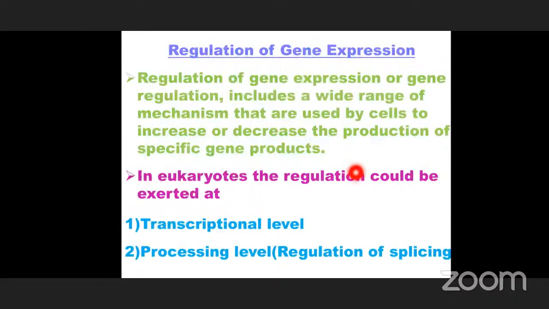In eukaryotes, the regulation process is exerted through 4 steps. That is the transcriptional level, which means synthesis of mRNA from DNA. At this level, primary transcript or hnRNA synthesis takes place, and it undergoes the processing level, where regulation of splicing takes place, followed by capping and tailing.